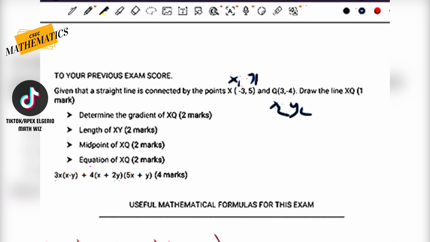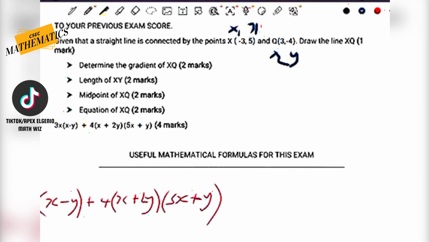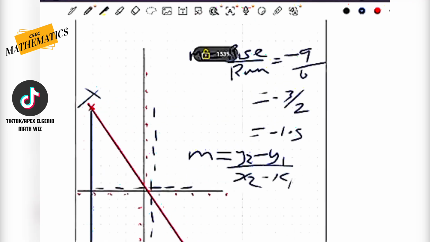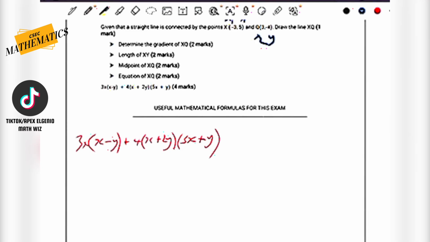So therefore we can simply say y2 minus y1 would have been minus 4 minus 5, where y2 is minus 4 and y1 is 5. So minus 4 minus 5, all divided by x2 minus x1.